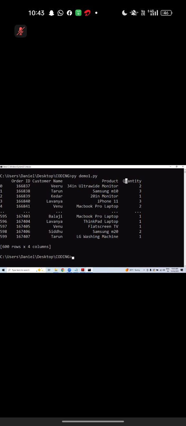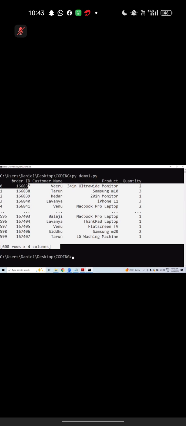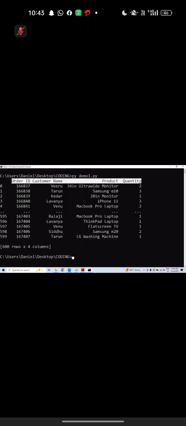Now the question. From this data frame, you are printing name of the columns, you are printing data, you are printing index, some extra information. I don't want to print all these things. I wanted to print only name of the columns, the header part actually. Then there is one attribute in data frame. That attribute name is called columns. What is that attribute name?